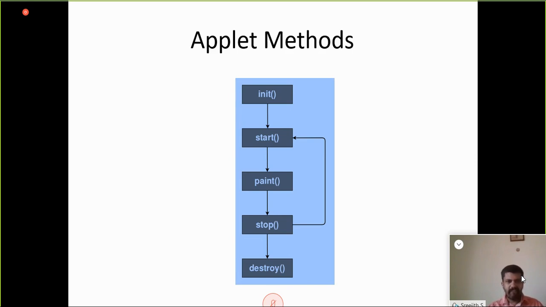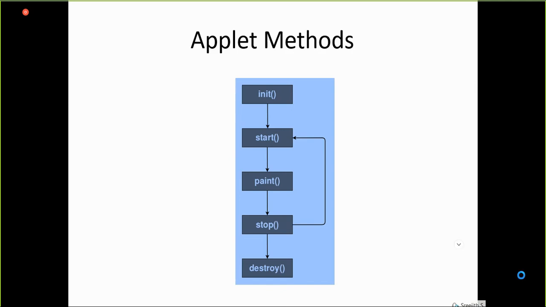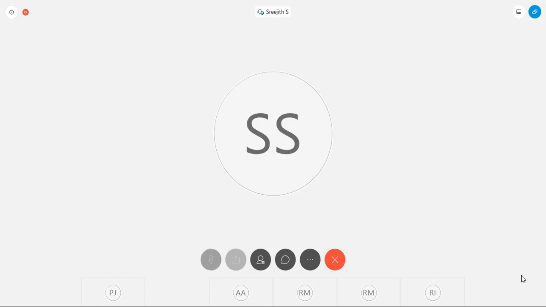The init method is the first method to be invoked when the applet is executed. All the variable initialization operations are performed in this method. The start method is invoked immediately after the init method. It also executes whenever the applet is restored, maximized, or moved from one tab to another tab in the browser. So init is the first method.